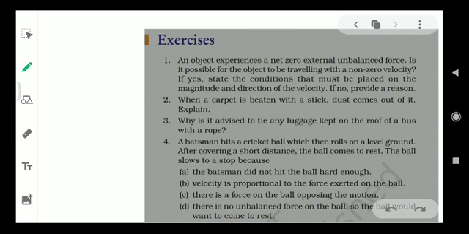In the next question, a batsman hits a cricket ball which then rolls on level ground. After covering a short distance, the ball comes to rest. The ball slows to a stop because there is a force on the ball opposing the motion. That is, the frictional force is acting in the opposite direction. Because of that only, the ball stops. Otherwise, if the surface is frictionless, the ball will keep on moving, whether the hit is hard or not so hard. So that's all for this class.